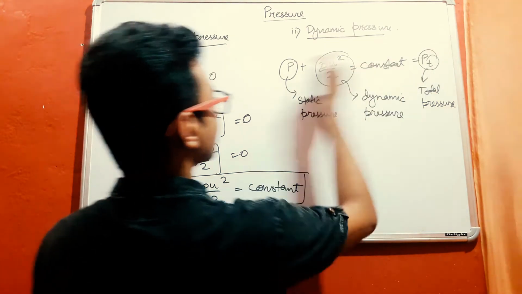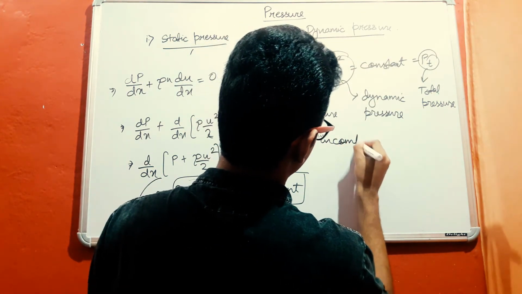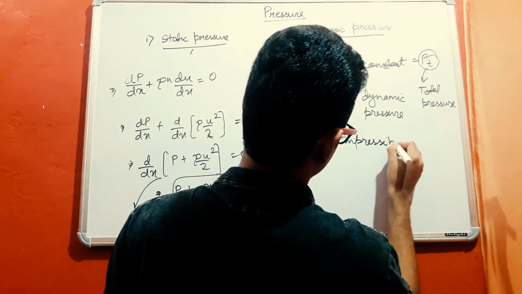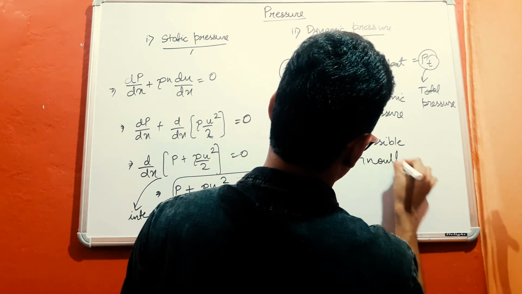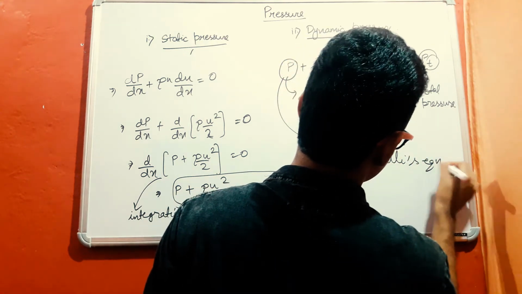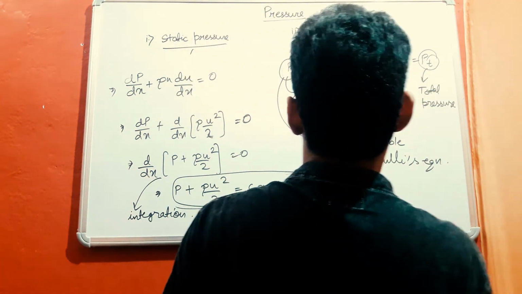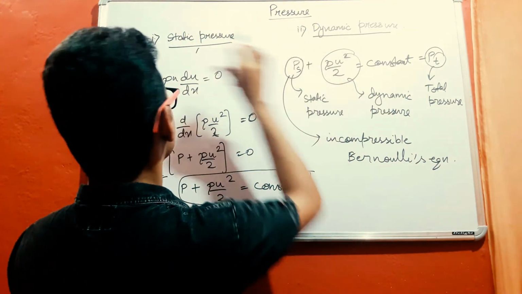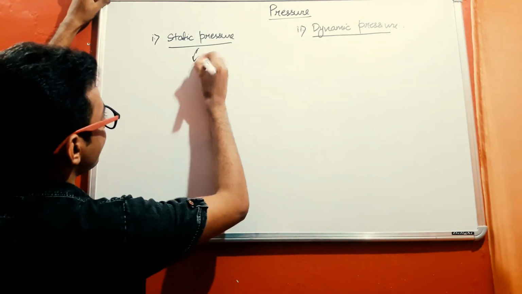And this equation is nothing but the incompressible form of Bernoulli's equation. Incompressible Bernoulli's equation. So it is the Bernoulli's equation that gives us the definition of dynamic pressure. Now let us see the physical meaning of these static pressure and dynamic pressure. Let us discuss first about the static pressure.